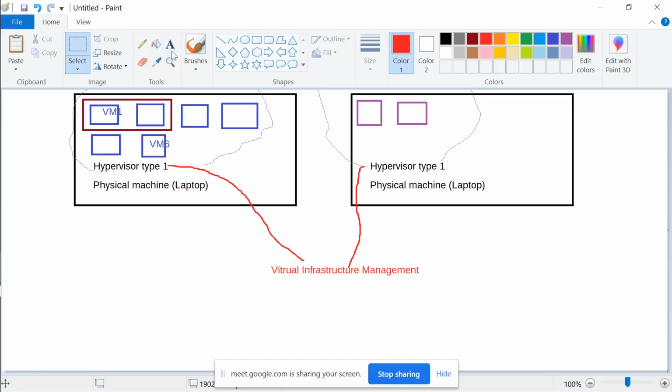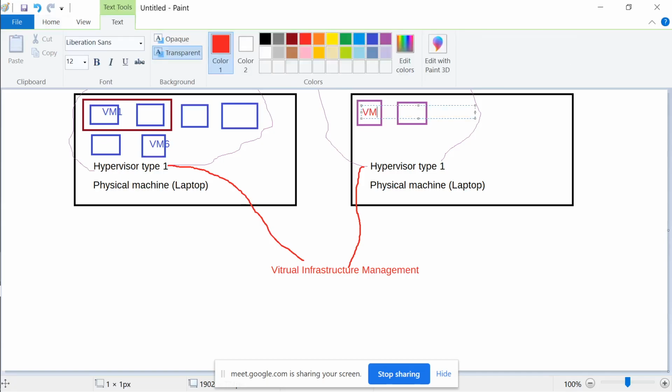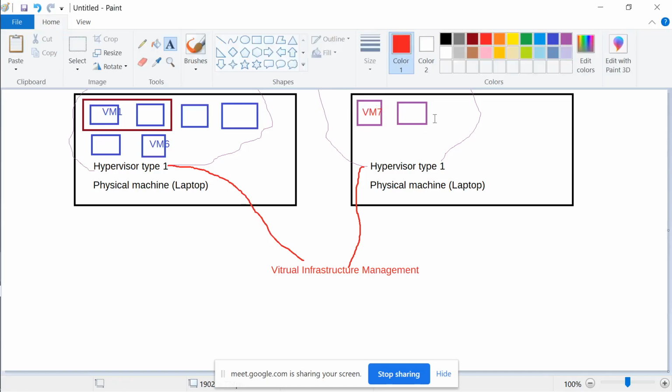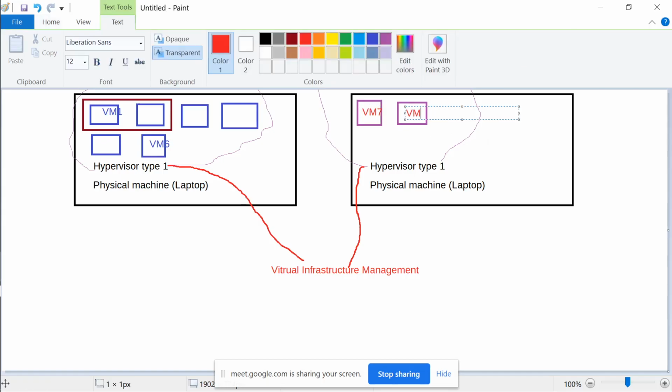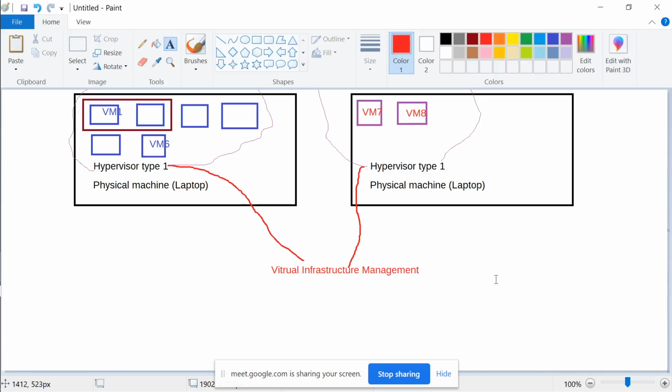This hypervisor on the right hand side can see VM7 and VM8. It does not know there is a VM1 to VM6 on the other side. So virtual infrastructure management is like a manager of hypervisors. Hypervisor is the manager of VMs.